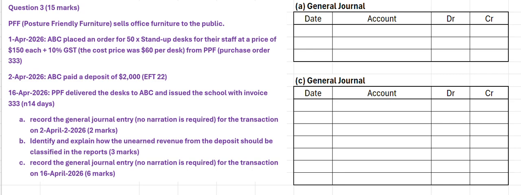So let's have a look at a practical example here. We have a business here that's placed an order for some stand-up desks. We have a quote on the price. We've got the cost price here. And then the next day on 2nd of April, we've actually received a deposit. So first things first, part A is actually asking us to record the deposit. So therefore, this $2,000 will be recorded as unearned revenue because we've received the money, but we haven't supplied the goods.